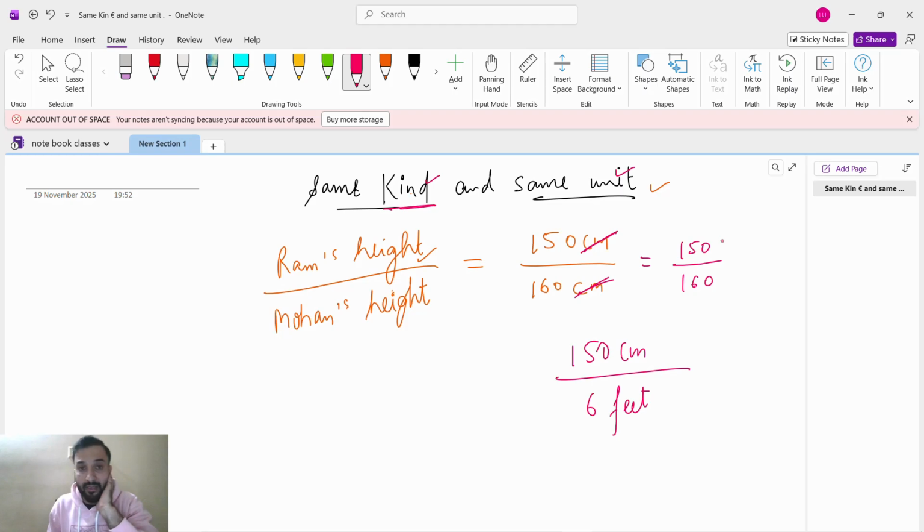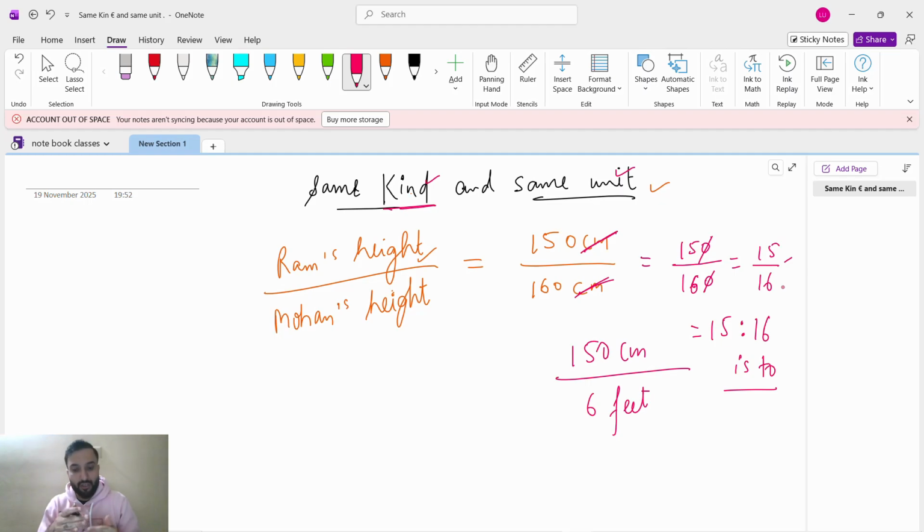Another very important thing to understand is that a ratio should be written in the simplest form. See, 150 by 160: the 0 will get cancelled, and it will be 15 by 16. Can we still simplify it? No, it is not possible to simplify. So the ratio is 15:16, or you can write it like this also, 15 by 16. So this is the ratio.